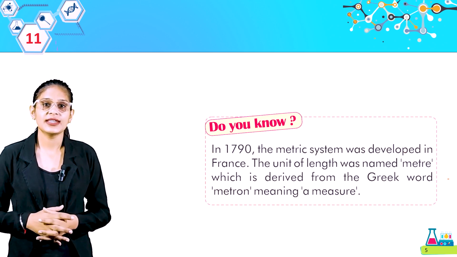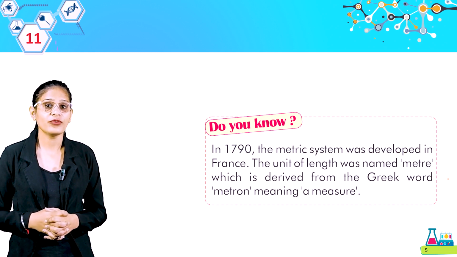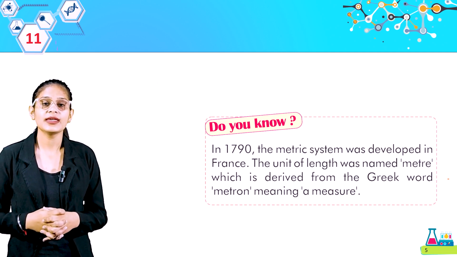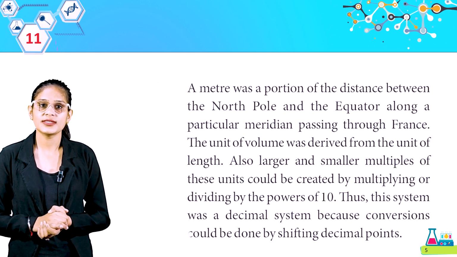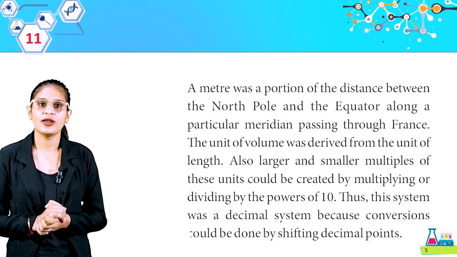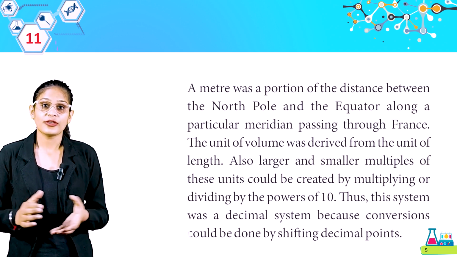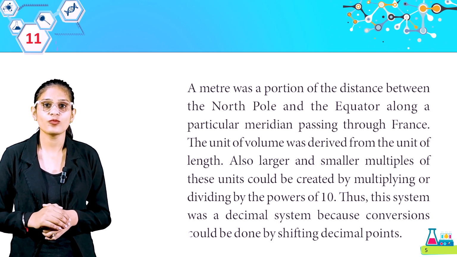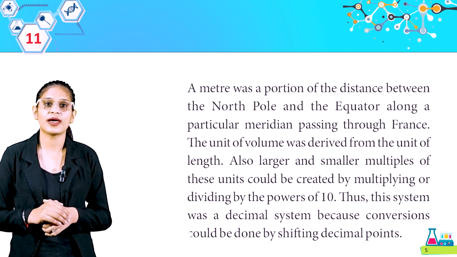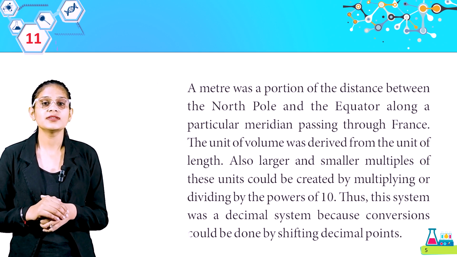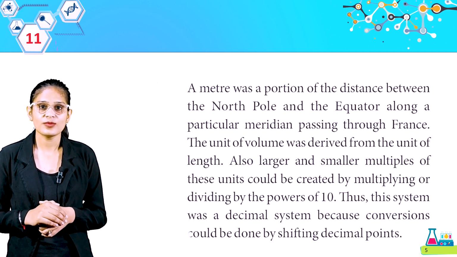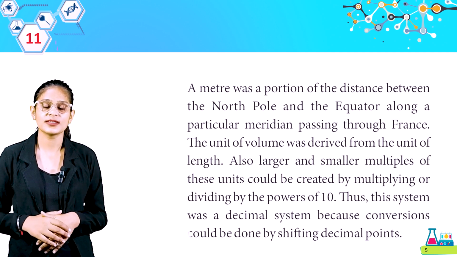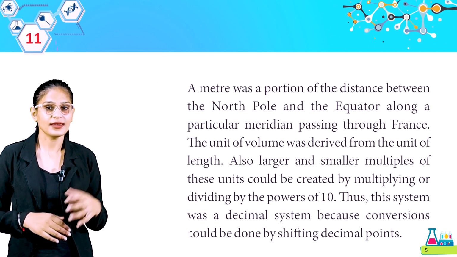Do you know, in 1790, the metric system was developed in France. The unit of length was named meter, which is derived from the Greek word metron, meaning a measure. A meter was a portion of the distance between the North Pole and the equator along a particular meridian passing through France. The unit of volume was derived from the unit of length. Also, larger and smaller multiples of these units could be created by multiplying or dividing by the powers of 10. Thus, this system was a decimal system because conversion could be done by shifting decimal points. Get it, students? You all know about these things, that we convert our units by shifting the decimals.